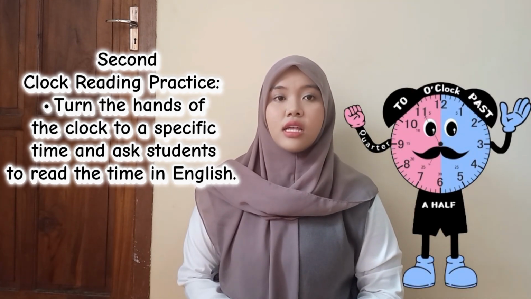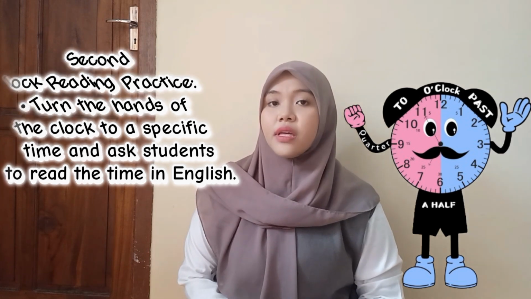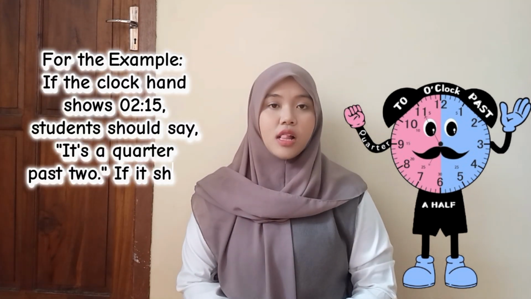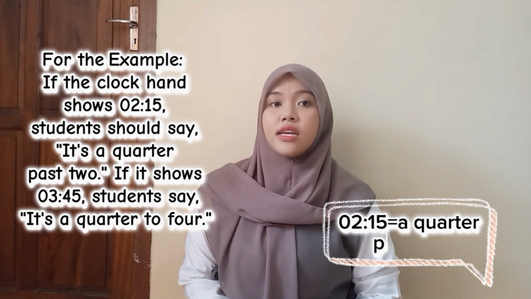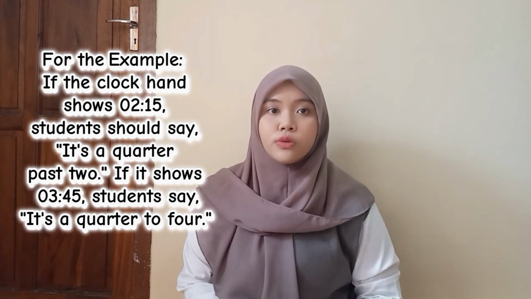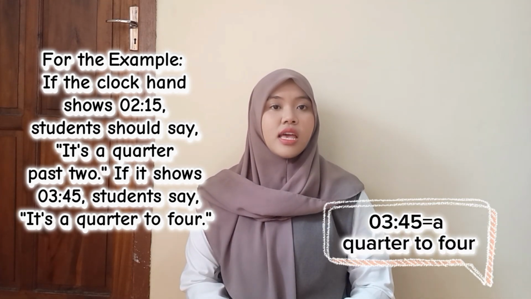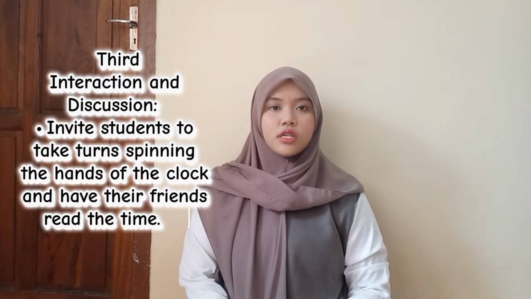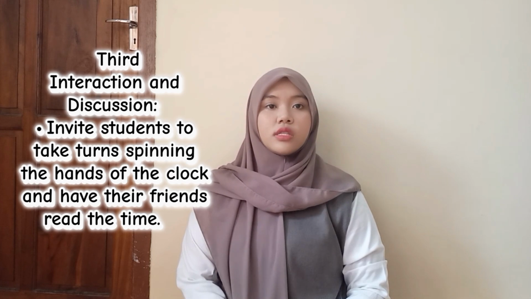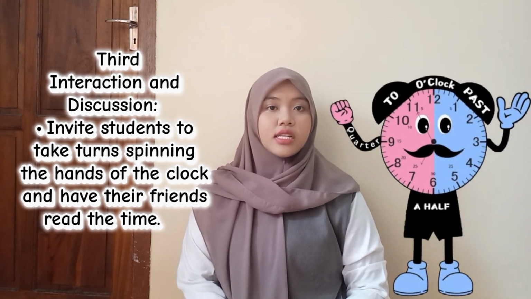Second, clock reading practice. Turn the hands of the clock to a specific time and ask students to read the time in English. For the example, if the clock hand shows 02:15, students should say it's a quarter past 2. If it shows 03:45, students say it's a quarter to 4. Third, interaction and discussion. Invite students to take turns spinning the hands of the clock and have their friends read the time.